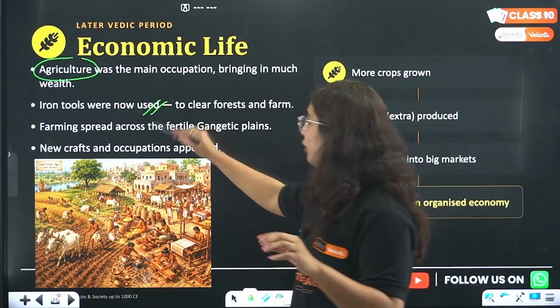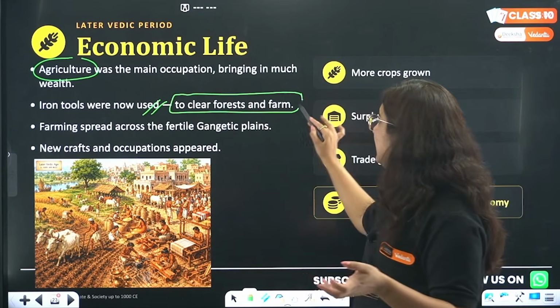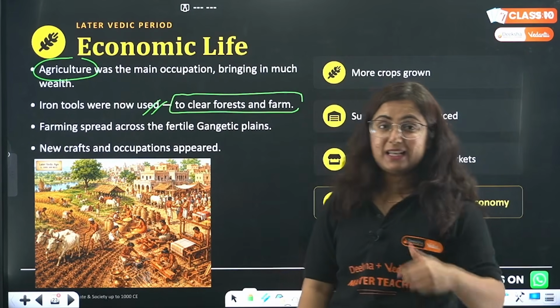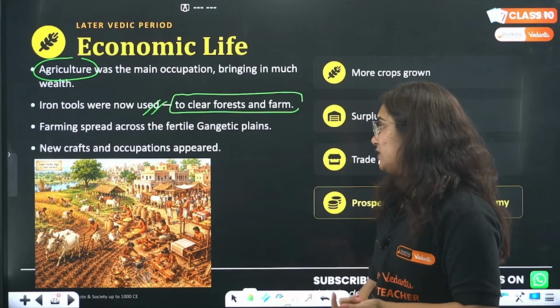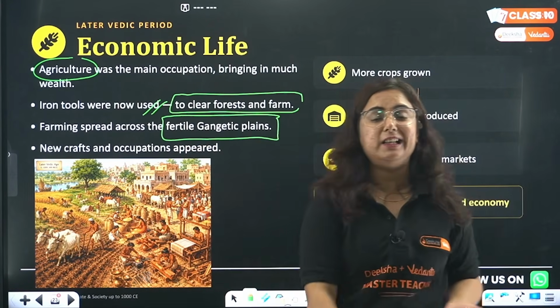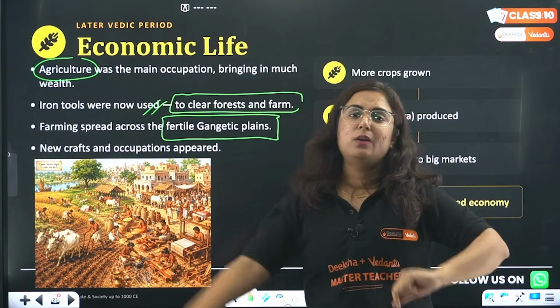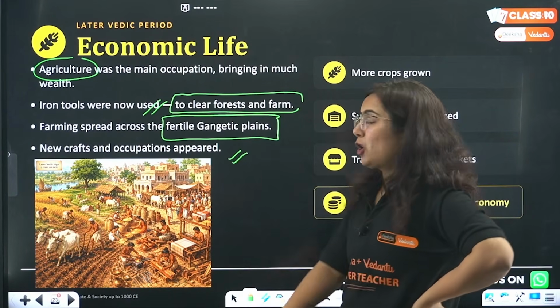Iron tools were now used. As iron tools are now used, more land is being cleared to use for farming. Farming will be increasing, production will be increasing, population will be increasing. So, the farming is being mainly done in the fertile Gangetic plains. Like I told you, iron cleared the land of the Ganga region. Okay, now new crafts and occupations came.